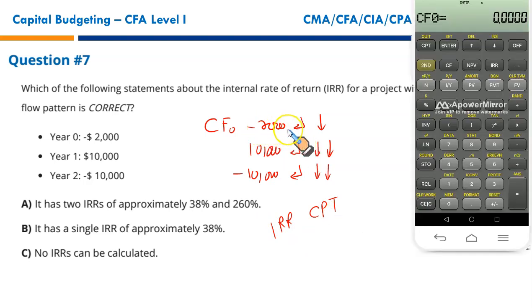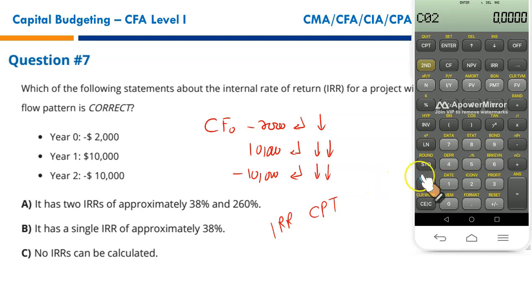So the initial outflow is $2,000, that is 2,000, negative, enter, down arrow key. Now it's in the system. Next, cash flow in year 1, 10,000, enter, down arrow key twice because it's a single cash flow, frequency is 1, done.